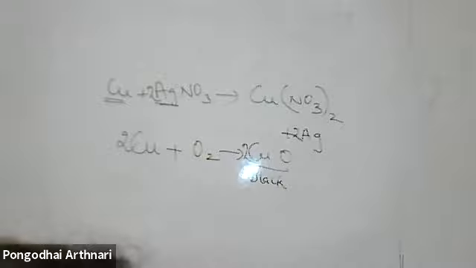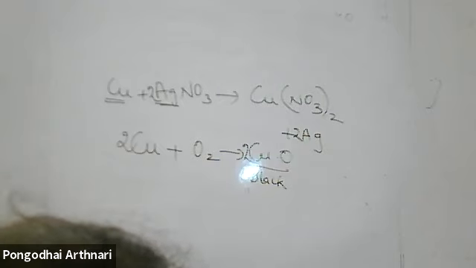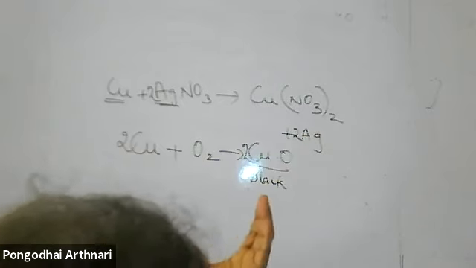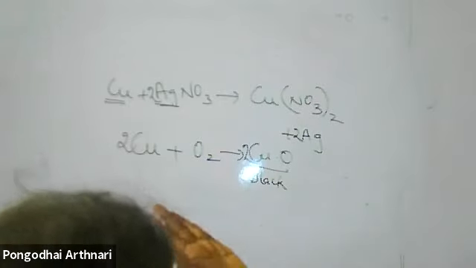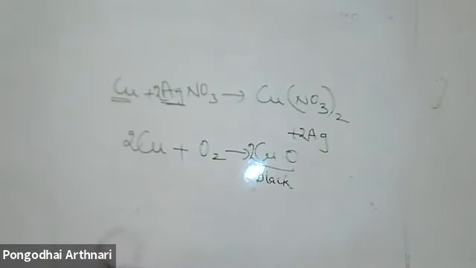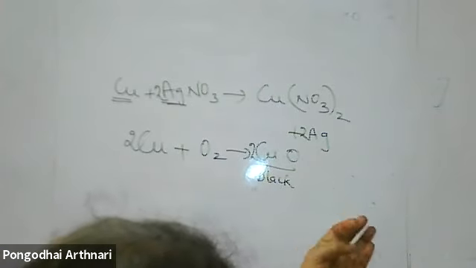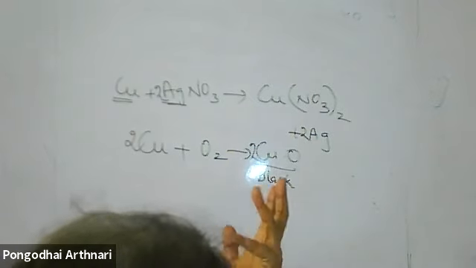Lead nitrate reacts with potassium iodide to form lead iodide and potassium nitrate. What do you observe? Displacement reaction. Wait, I will give the chance to the next person. Ma'am, a yellow precipitate is formed. See here, students, listen to me. When I ask what do you observe, I am mixing the two. Any color change, any heat energy given out, any gas evolved, that is the observation. Similarly, barium chloride and sodium sulfate. What do you observe? White precipitate is formed. Calcium carbonate on heating, what do you observe?